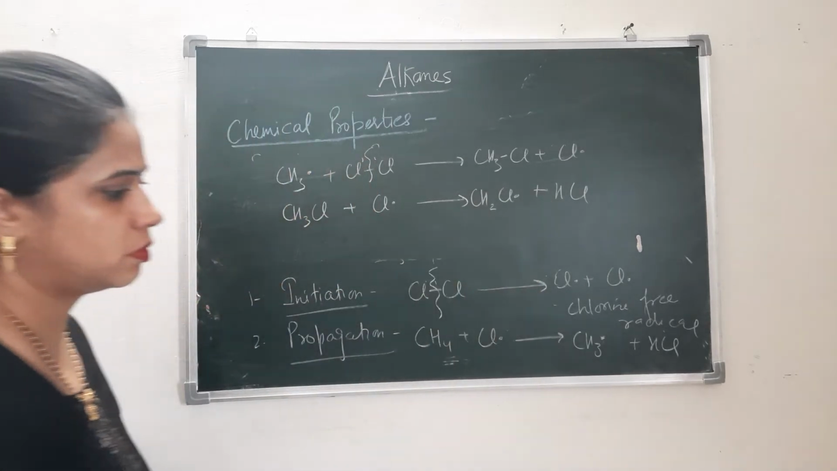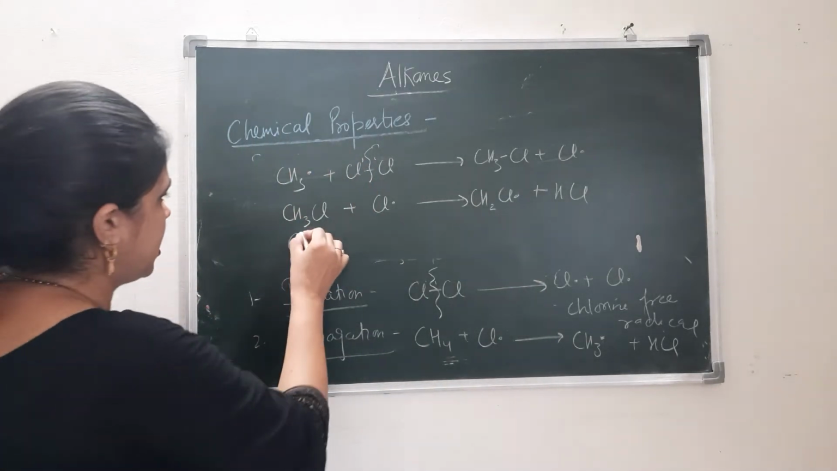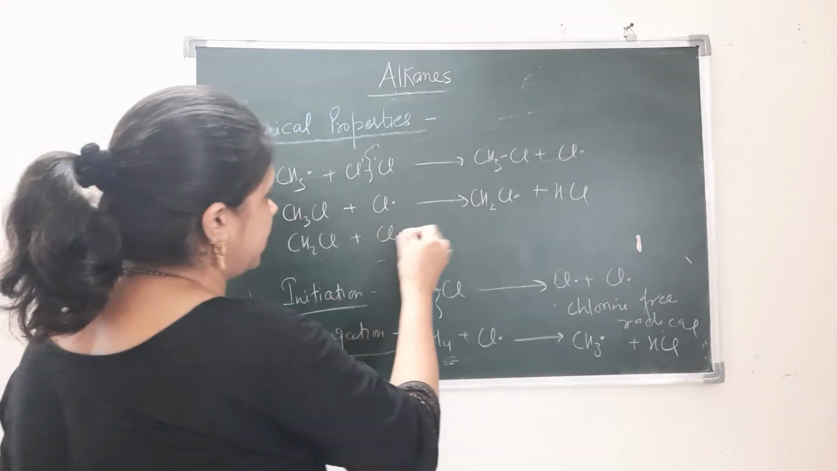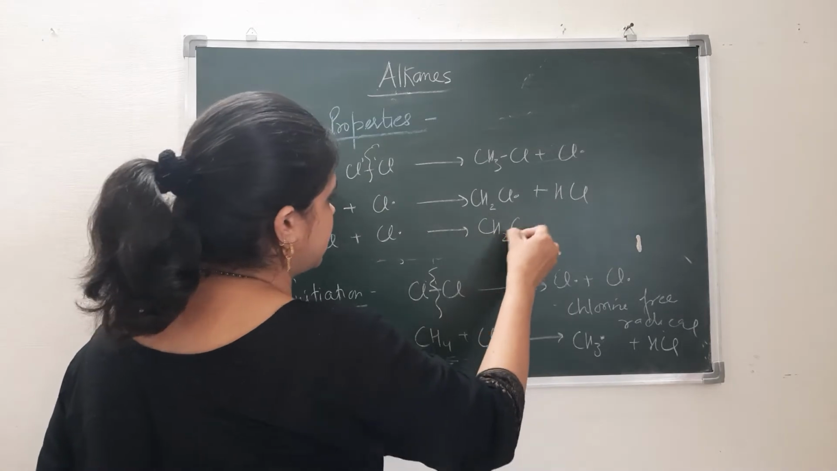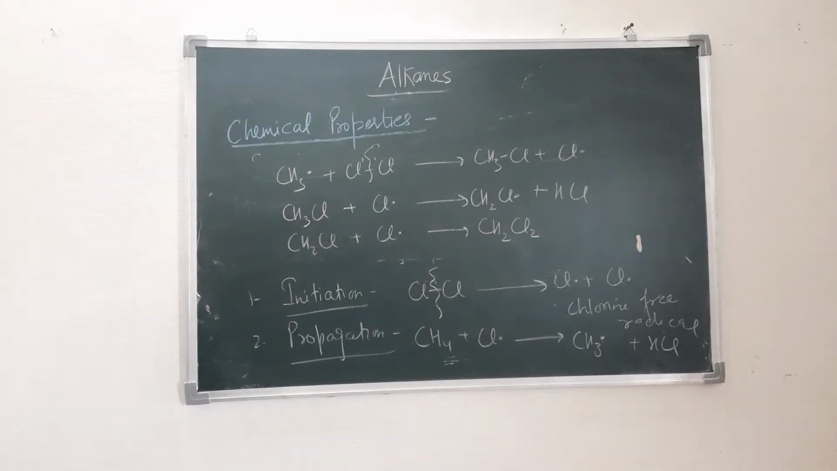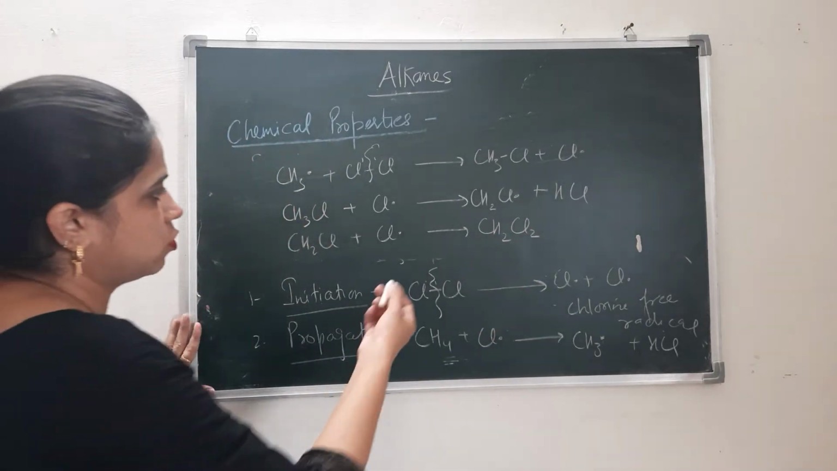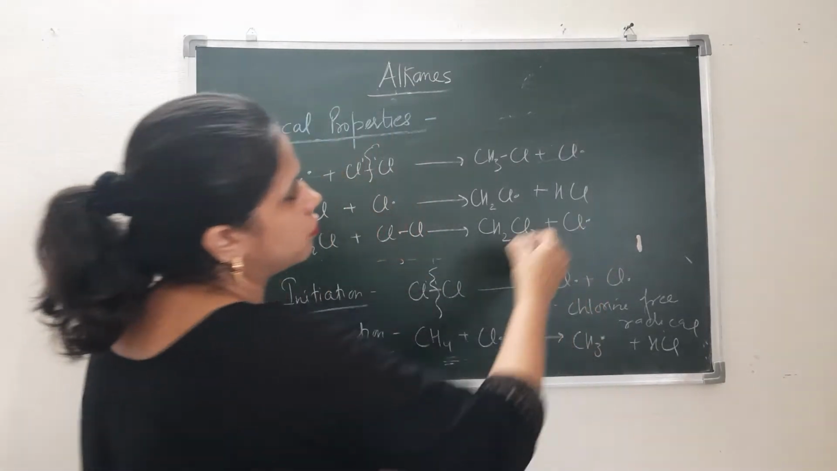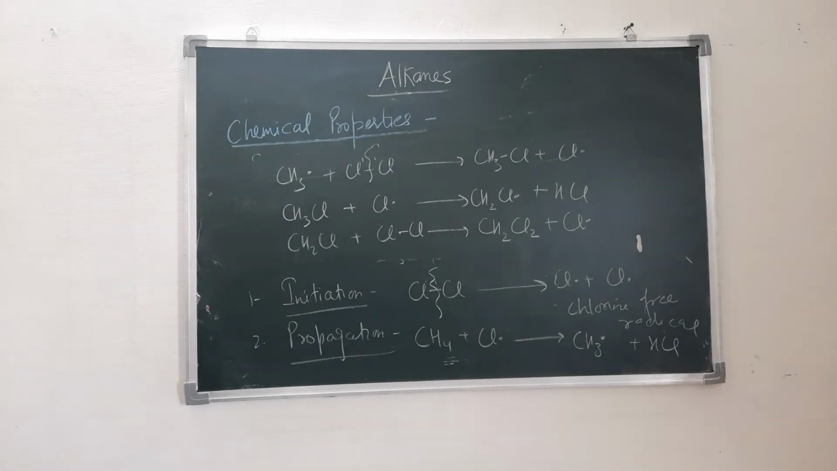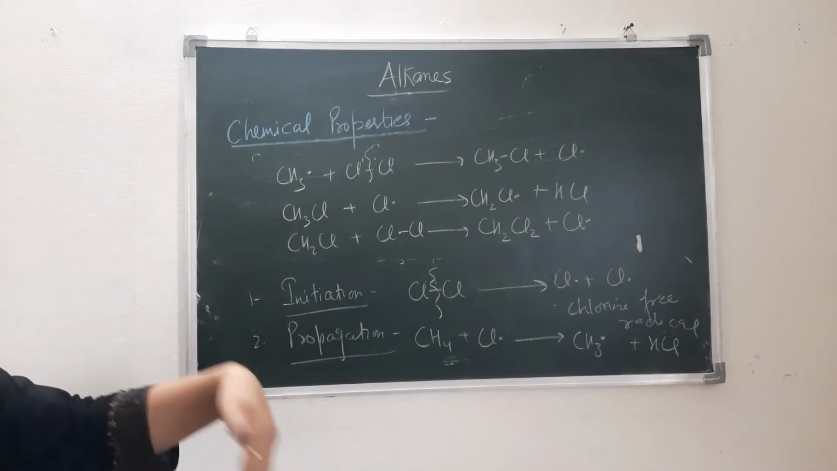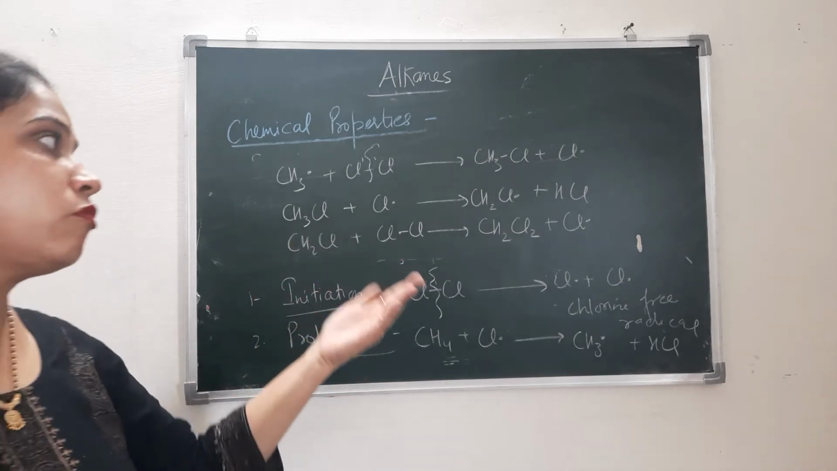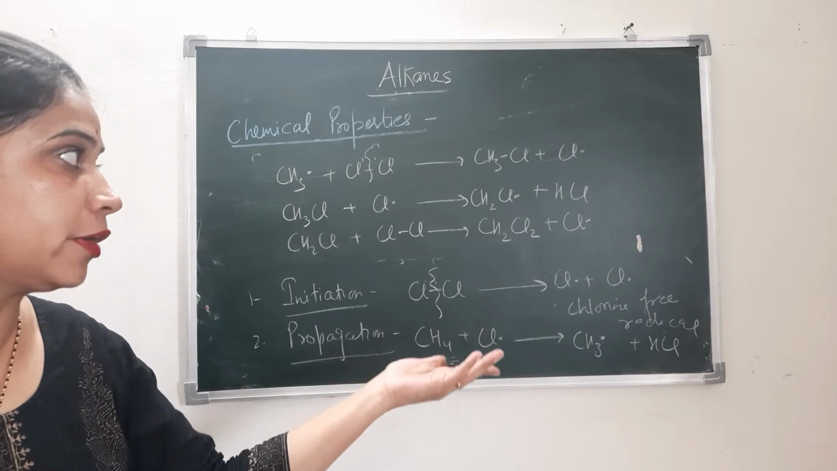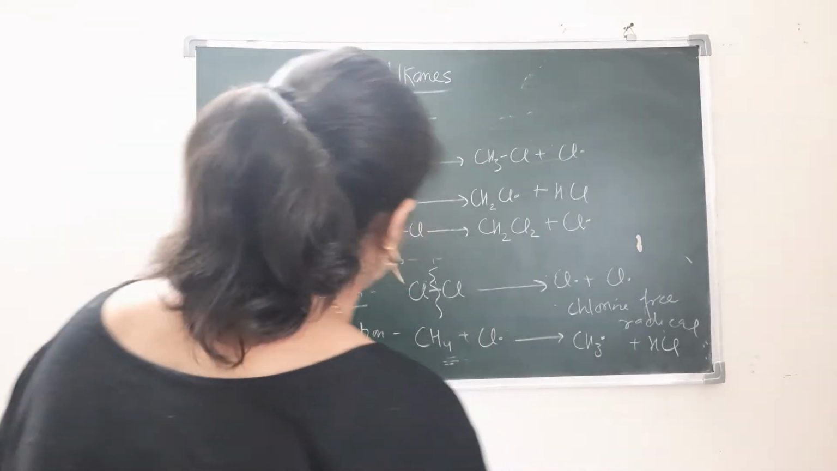CH2Cl, right? This CH2Cl reacts with again chlorine free radical and gets converted to CH2Cl2, right? Or if you take chlorine molecule here, then we will again get one chlorine free radical. That means the reaction will propagate in such a way that there will be formation of free radicals, they will attack a molecule and get converted into products, right?